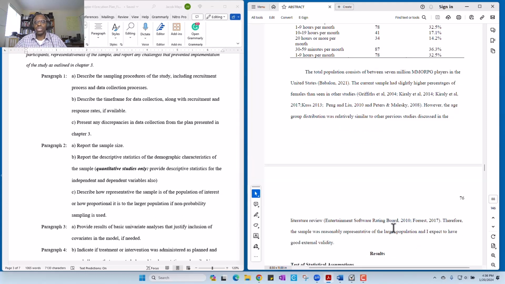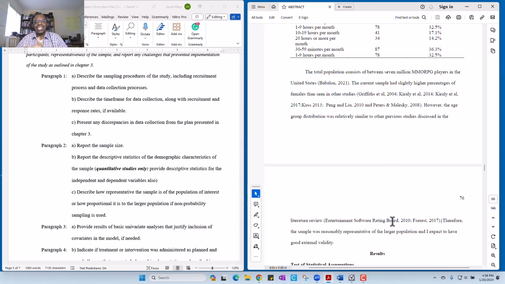Now, what Dr. Walker could have done is list the comparisons side by side, but she chose to just write it. If you want to, you can add a table that compares them side by side. Therefore, the sample was reasonably representative of the larger population, and I expect to have good external validity. That's the whole point of this.